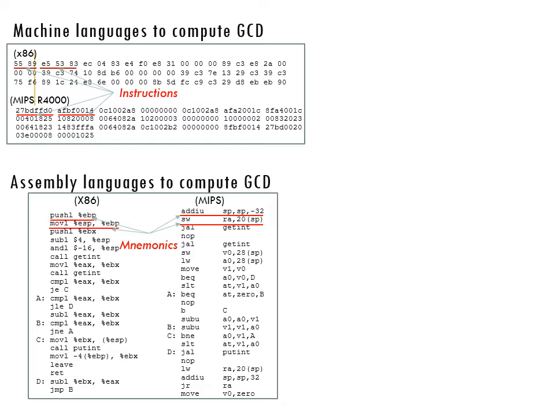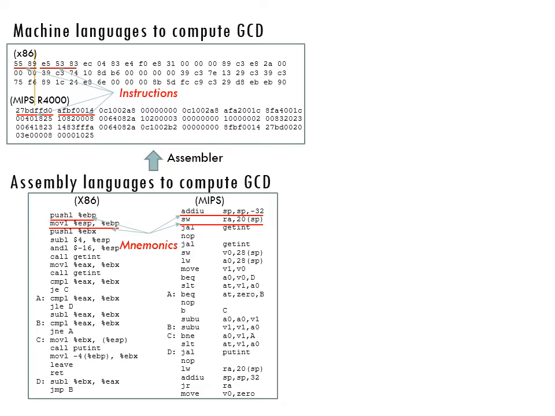Assembly languages were originally designed with a one-to-one correspondence between mnemonics and machine language instructions. The first mnemonic corresponds to the first machine instruction, and the second one corresponds to the second instruction, and so on. A systems program, known as an assembler, translates from mnemonics to machine language.